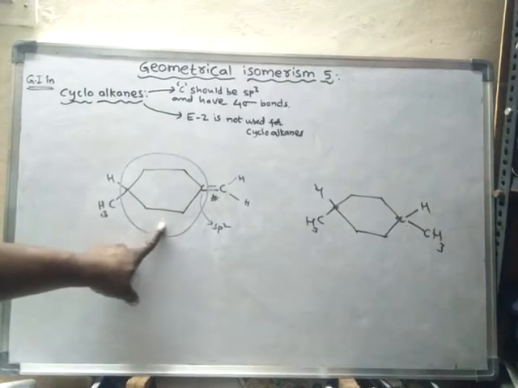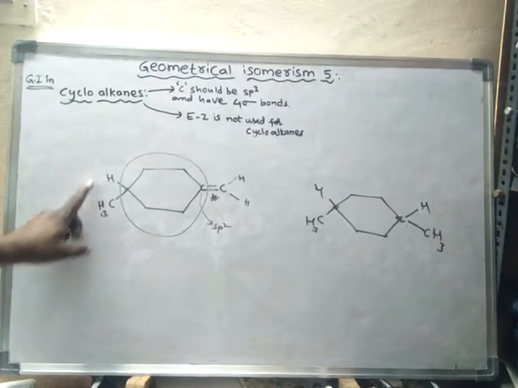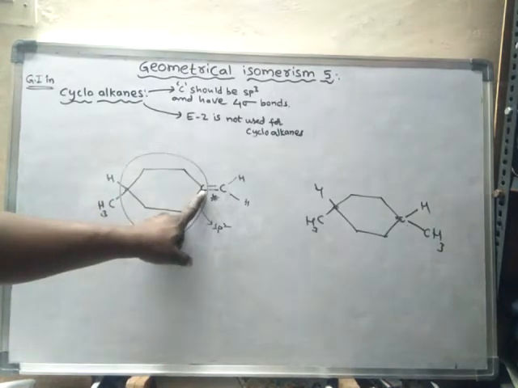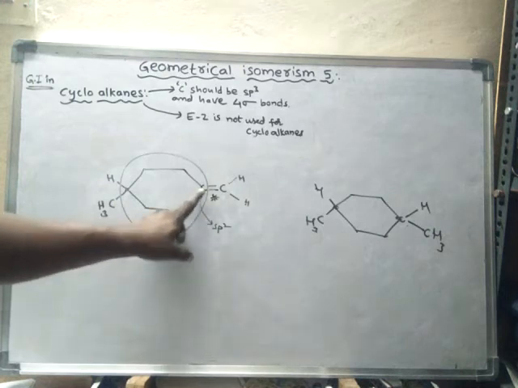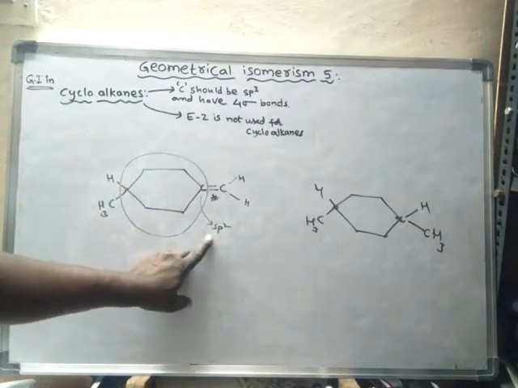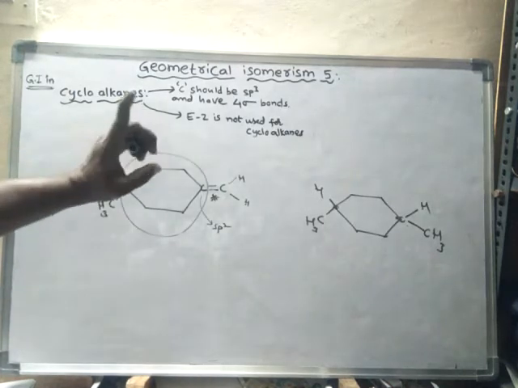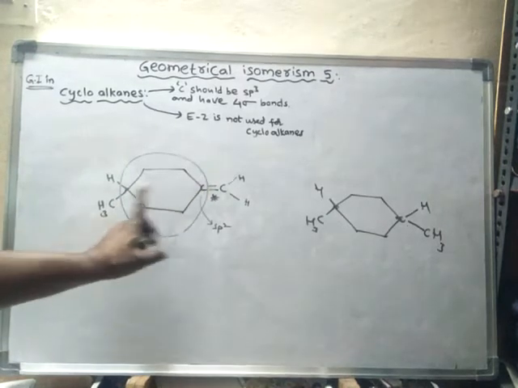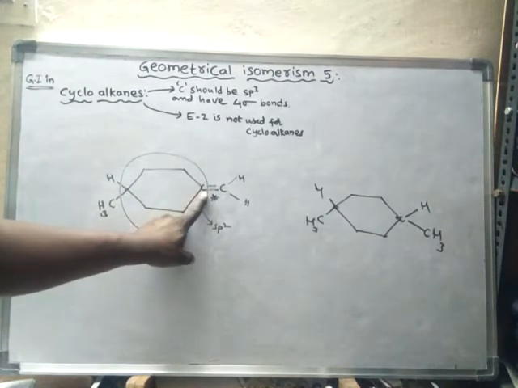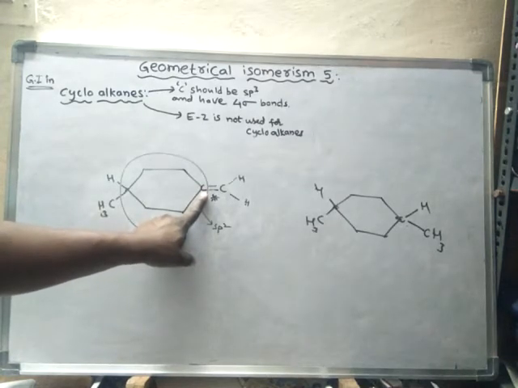But here the case is different. Though this carbon is having two different groups, this carbon, if you see, is sp3, okay, but here it is not sp3 hybridized, it is sp2 hybridized. Hence for cycloalkanes to show geometrical isomerism, both carbons should be sp3 hybridized and they should possess different groups.